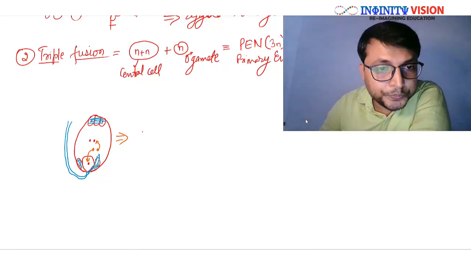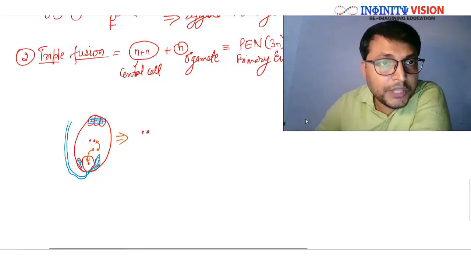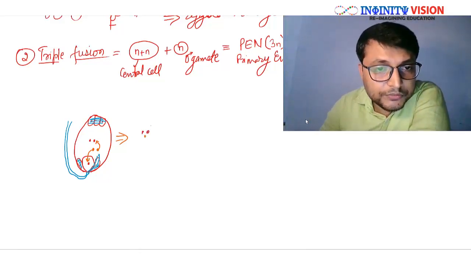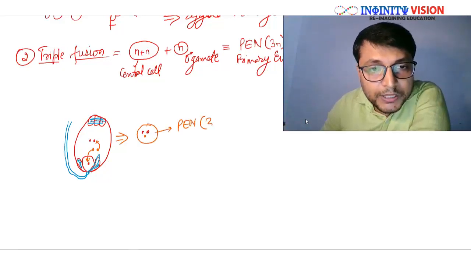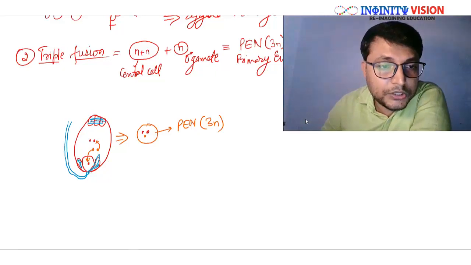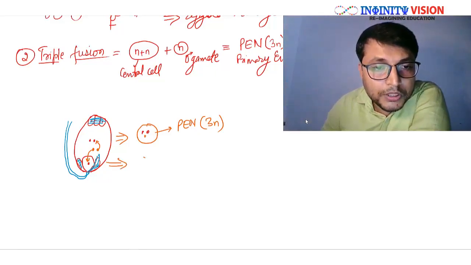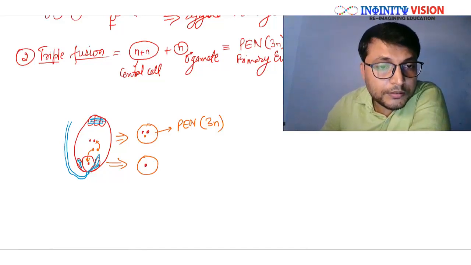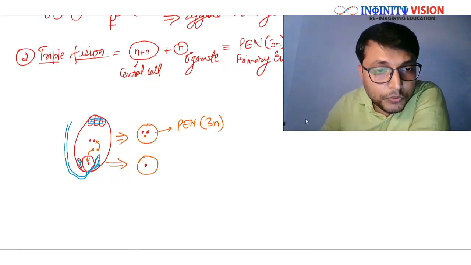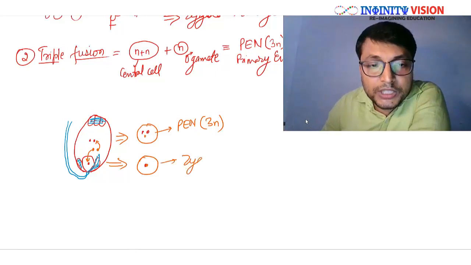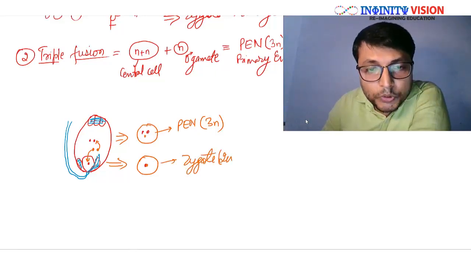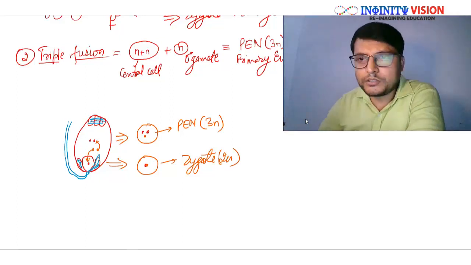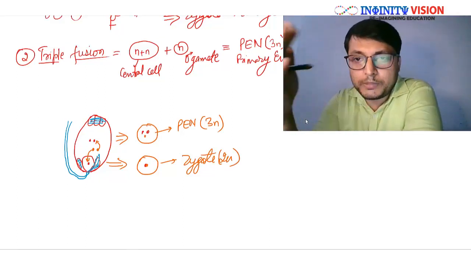These two red nuclei and the second male gamete will all fuse to form PEN, which will be triploid, and these two will now fuse to become a single nucleus. This will be the zygote, which will be diploid. So this is in brief about double fertilization.